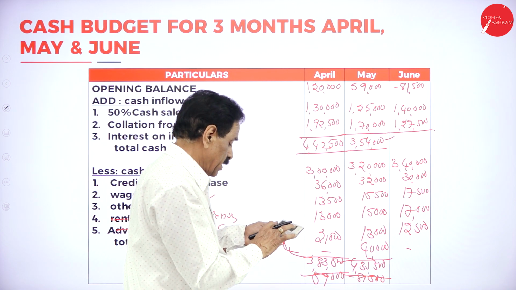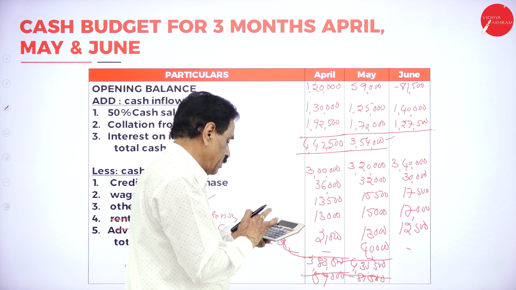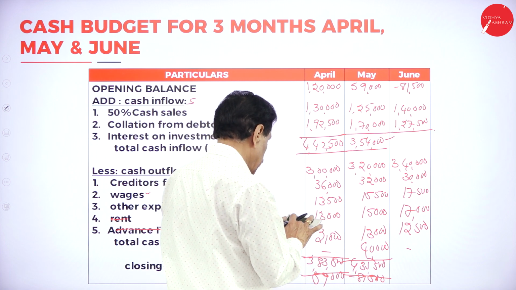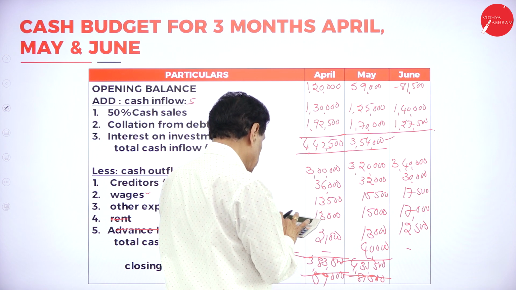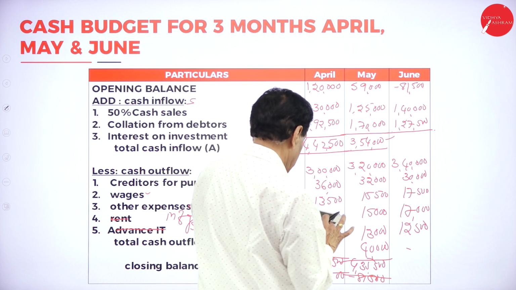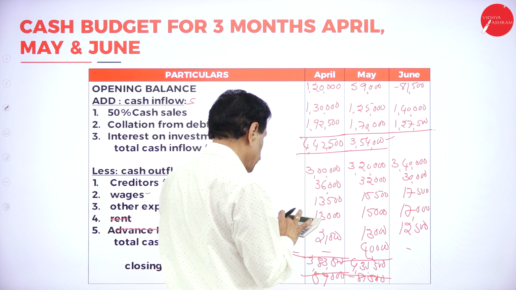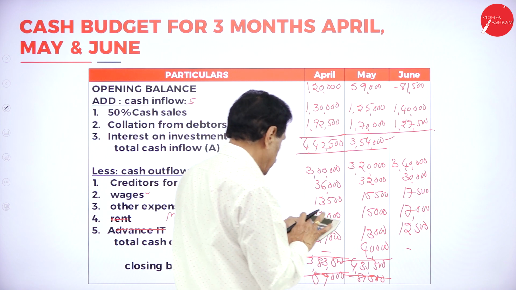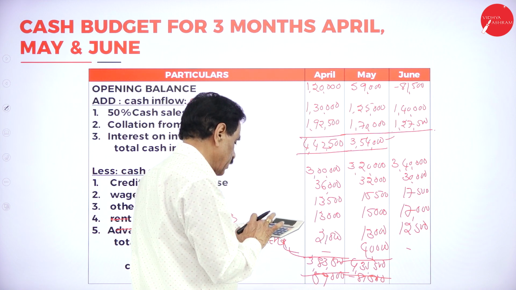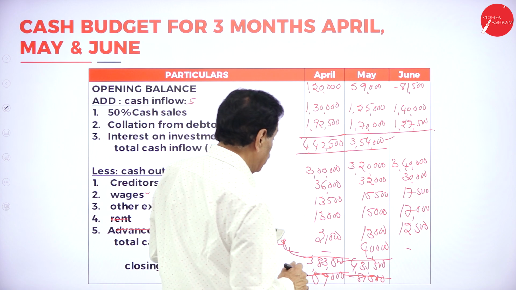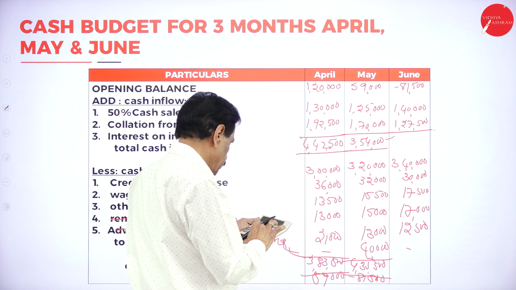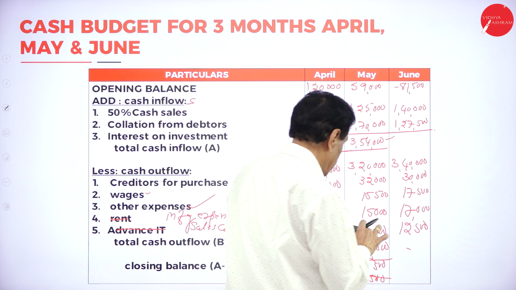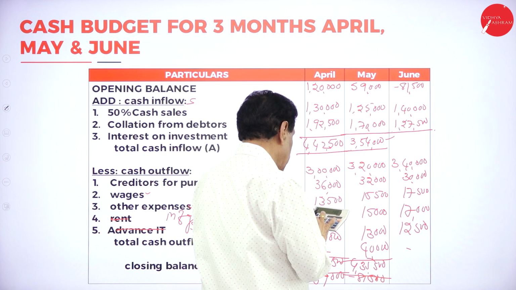Add the figure: 3,20,000 plus 32,000 plus 15,500 plus 15,000 plus 13,000 plus 40,000 is 4,35,500. 4,35,500 minus 3,54,000 is 81,500. Correct.